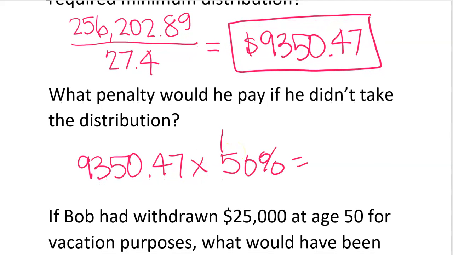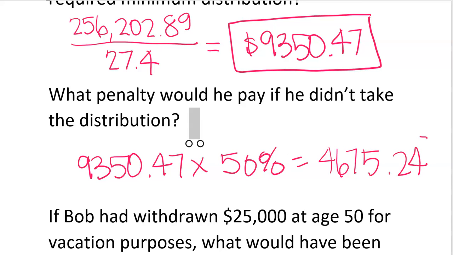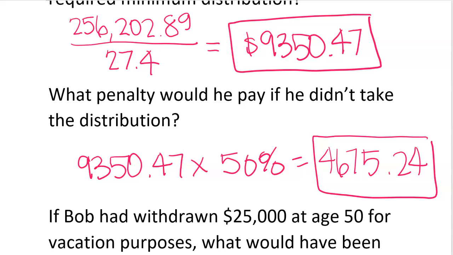Okay, so the penalty is half of the distribution amount: 4,675.24. So if he doesn't take the money out, they're going to take half of it, which is just about $4,700. Okay, not worth it. Okay. Next step.